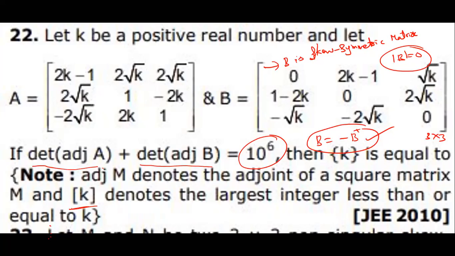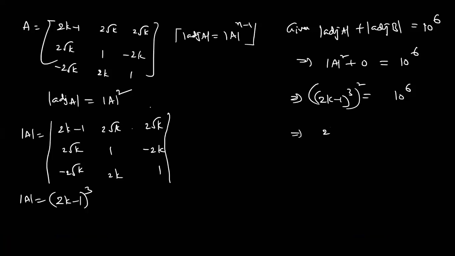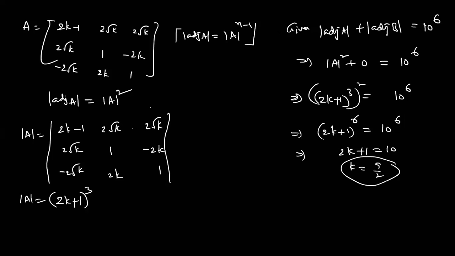Yes, got it: 2k plus 1 whole cube. Now 2k plus 1, how much is coming? 3 squared means 6, and it is equal to 10 power 6. So 2k plus 1 is equal to 10. So k is 9 by 2. That's the answer. Fine.